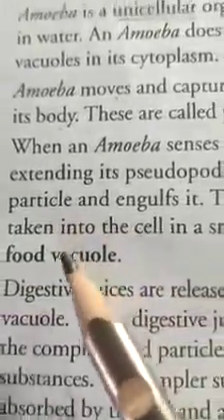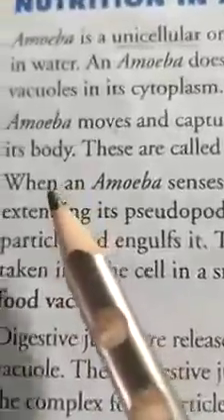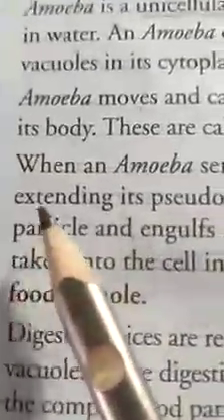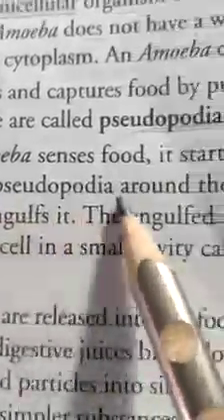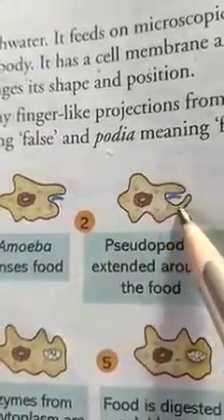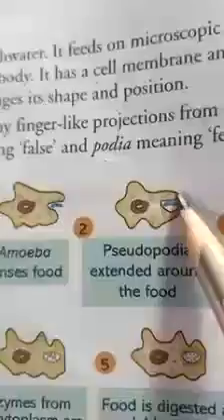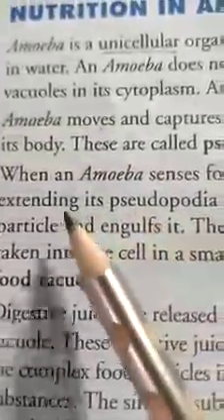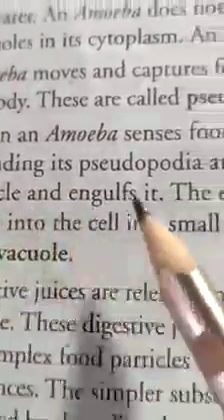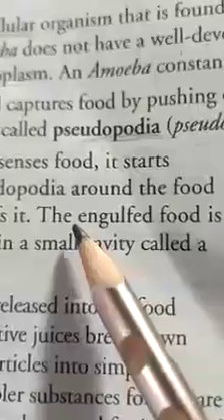Come to the next, dear students. When an amoeba senses food, it starts extending its pseudopodia around the food. Suppose that it is a food, it enlarges its pseudopodia to capture the food. Now, extending its pseudopodia around the food particle and engulfing it.